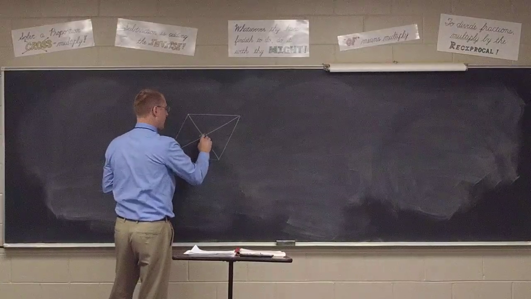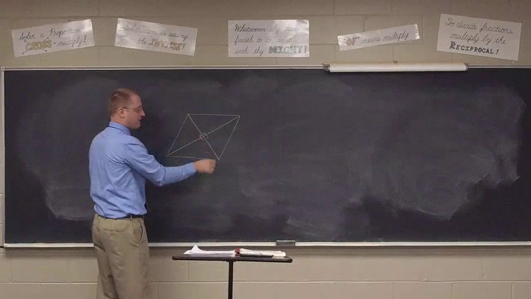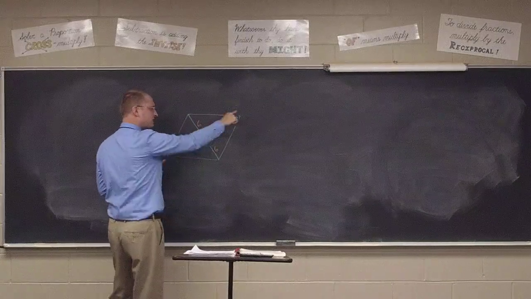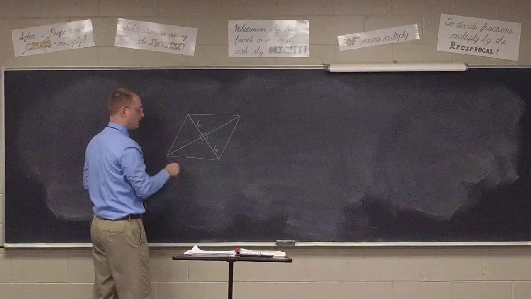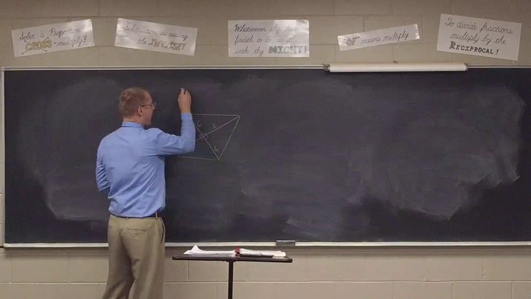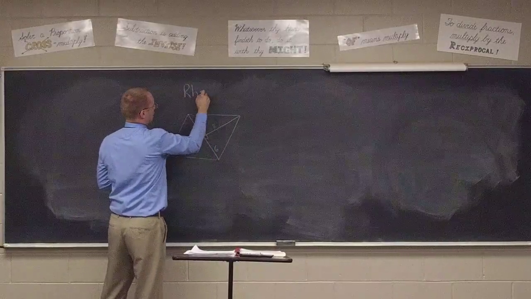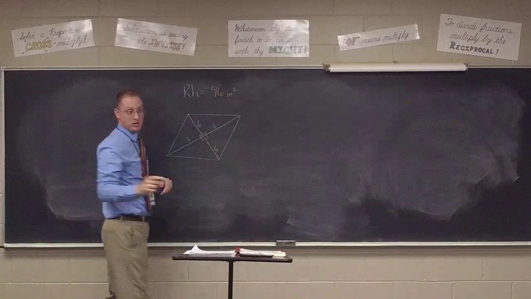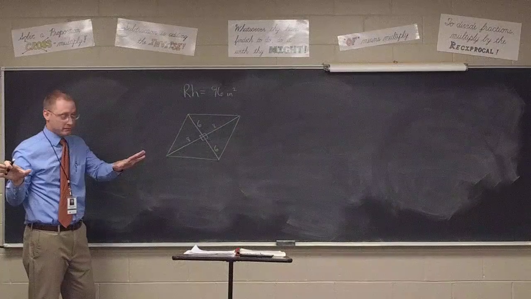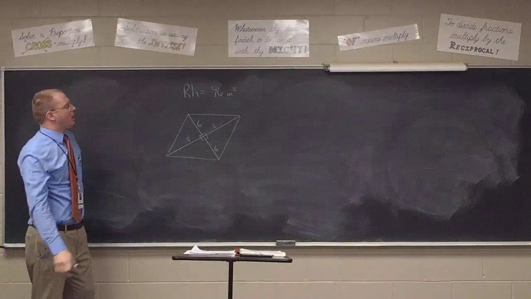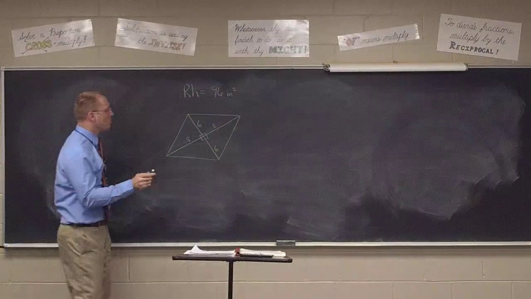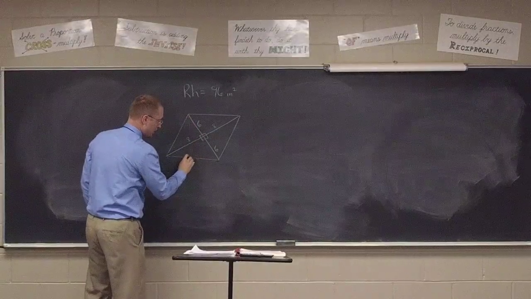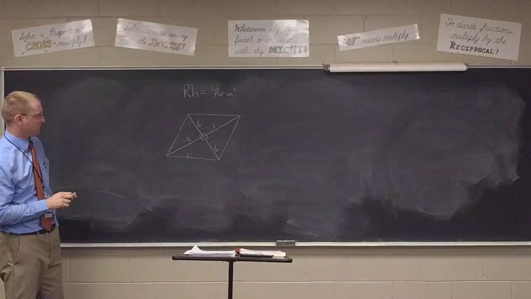So I know that this 12 becomes 2 pieces of 6 each, and my 16 becomes a couple pieces of 8 each. And we know that the area of the rhombus is 96 inches squared. That's what Chris told us. We all got that answer, correct? But it wants us to find the length of the altitude.